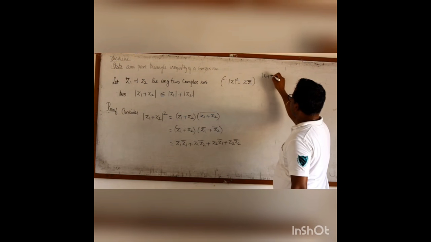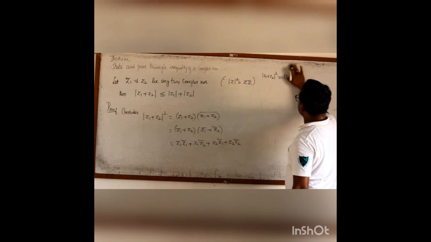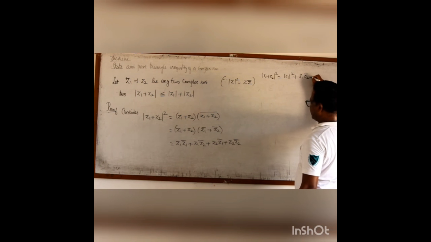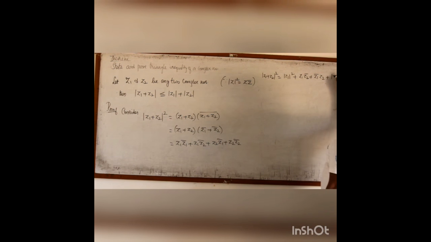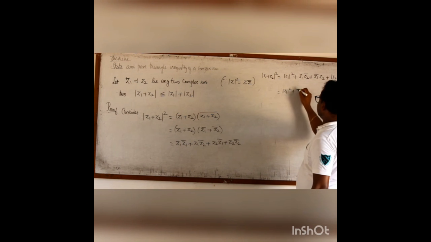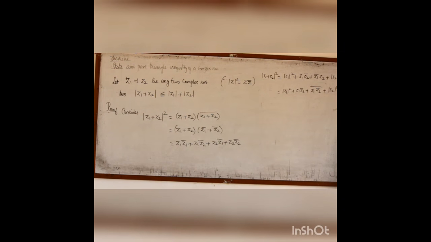modulus of z1 plus z2 the whole square is modulus of z1 square. Then I write this one as z1 z2 bar, z1 bar z2, and this one is modulus of z2 the whole square. Again, I can write this as z1 z2 bar plus its conjugate, then modulus of z2 the whole square.